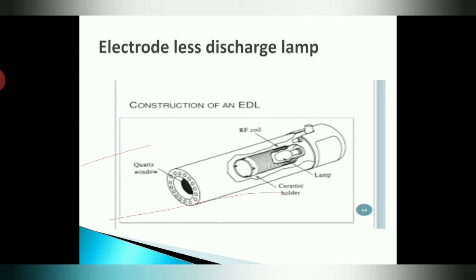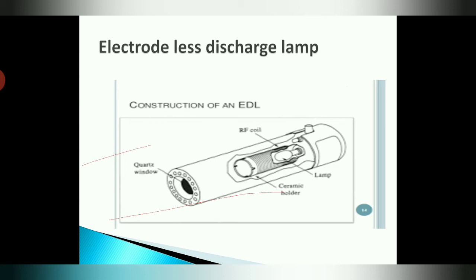The elements that cause trouble in manufacturing the hollow cathode lamp are best suited to the electrodeless discharge lamp, means the metal which is not easily determined with the help of the hollow cathode lamp, that metal we determine with the help of the electrodeless discharge lamp. This diagram of the electrodeless discharge lamp is not in your book. You have to use this diagram for a better explanation in the exam.